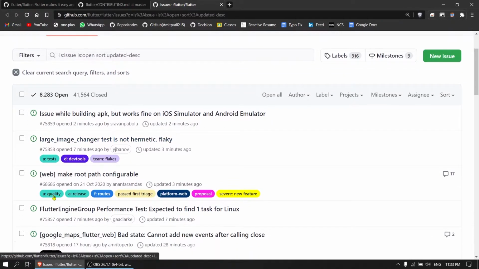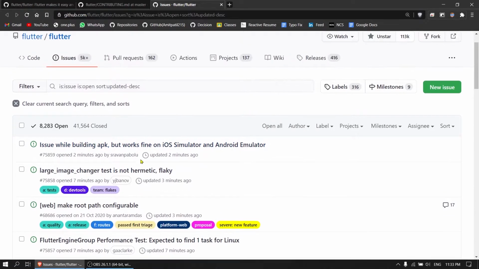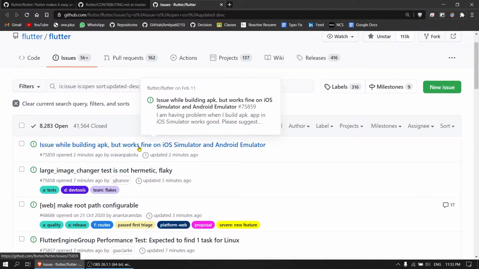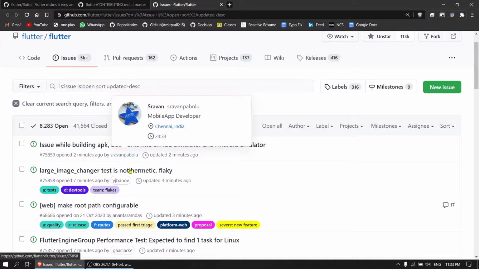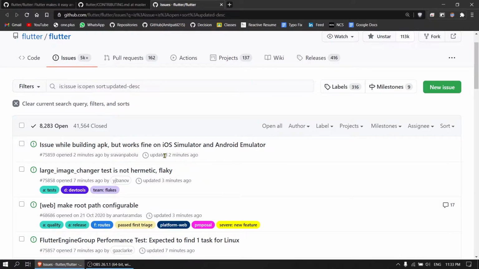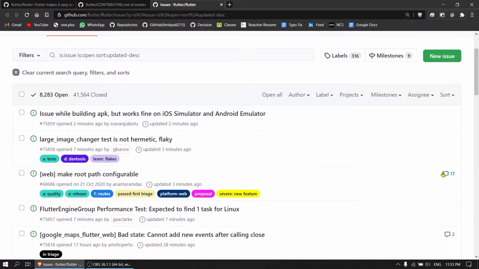Here comes the triaging part. You can see all these little labels on the issue section. Let's read how we can read an issue. This is the title of the issue, it was opened some minutes ago by this person, and it was updated this long ago. This shows the comment count on the issue, and these are the labels which are triaged by the team members or those who have access.